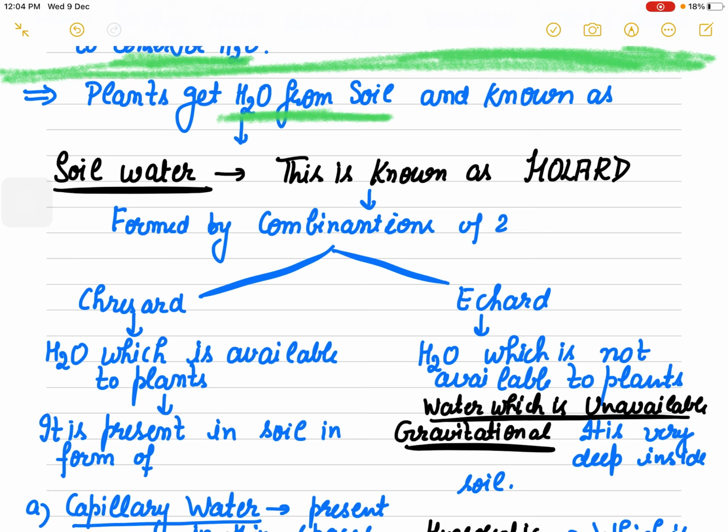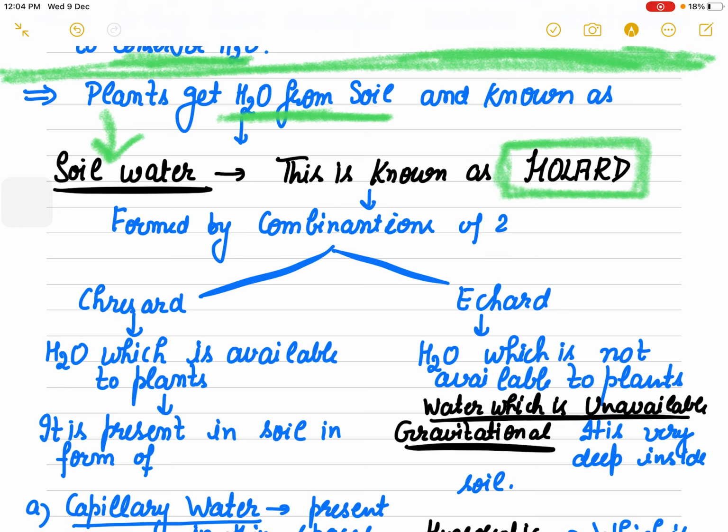But have you ever considered which kind of water they are getting from the soil? Always remember, plants get water from the soil, and this water is known as soil water. This complete soil water is known as holard.